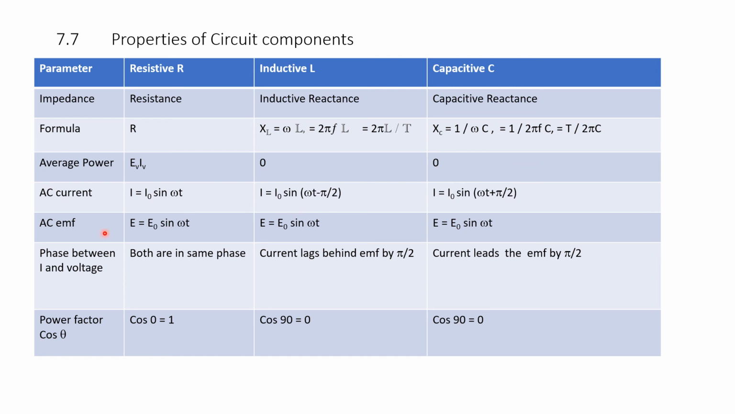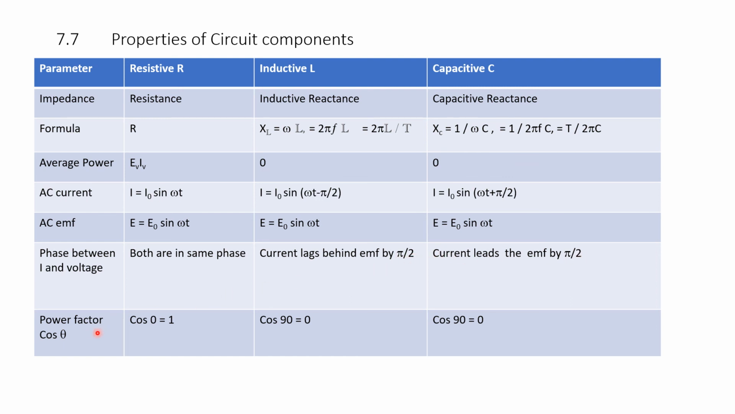AC EMF. The EMF equation is the same everywhere: E is equal to E naught sin omega t, because it is a supply voltage. We have taken it as the same for analyzing all the circuits. Phase difference between current and voltage: both are in the same phase in resistance. Here current lags behind the EMF by 90 degrees. Here current leads the EMF by 90 degrees, that is pi by 2. Here also it is pi by 2.